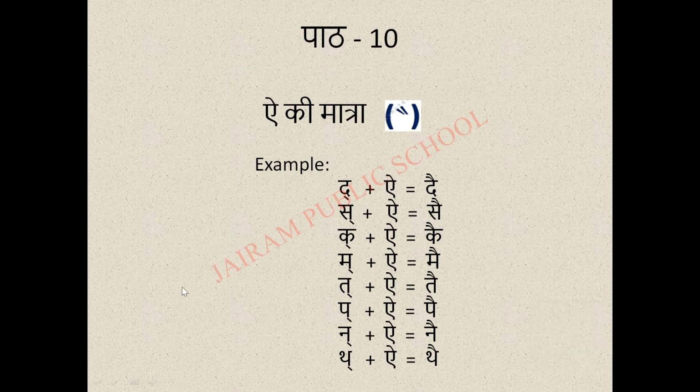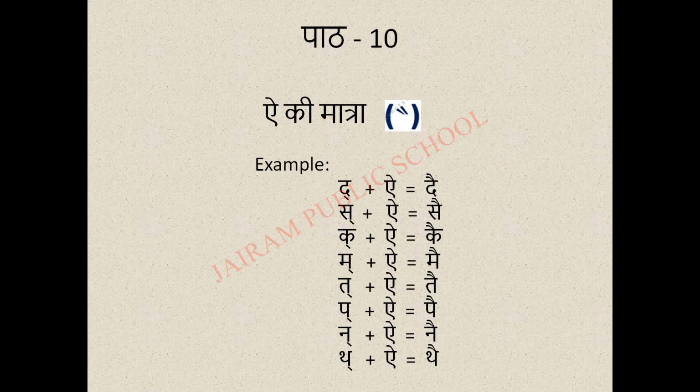So children, so far we learnt up to A ki matra, isn't it? Today we are going to learn I ki matra and O ki matra. First we are learning I ki matra. So this is the symbol for the letter I. Already I told you matra means symbol. Okay, so this is the letter I and this is the symbol for the letter I.